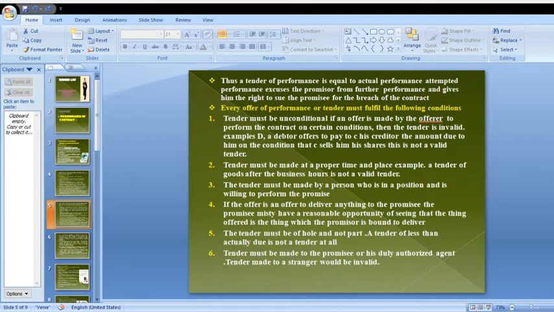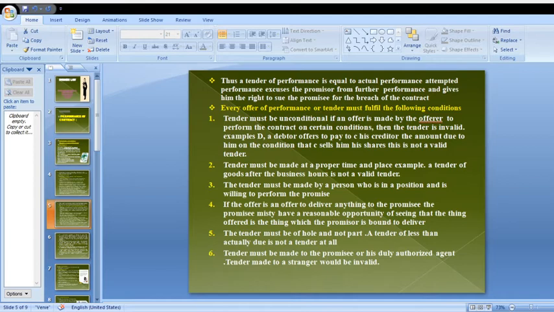And we want to identify some important conditions that should be followed according to the contract. Every offer of performance or tender must fulfill the following conditions. Tender must be unconditional.